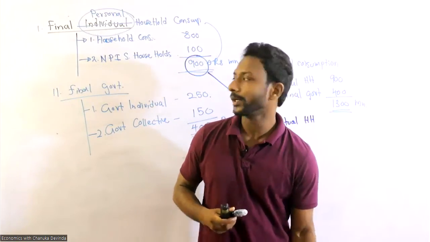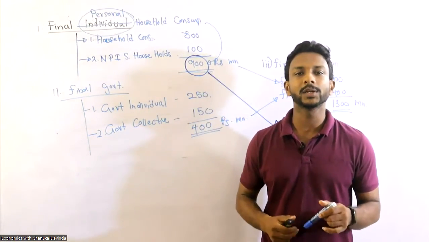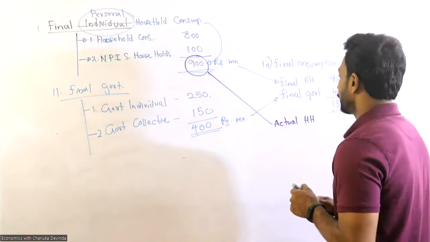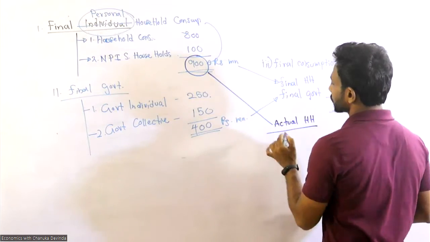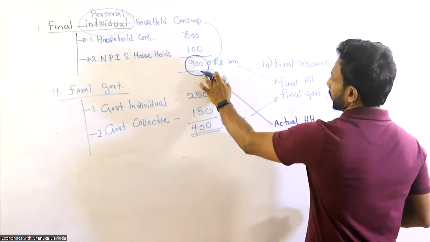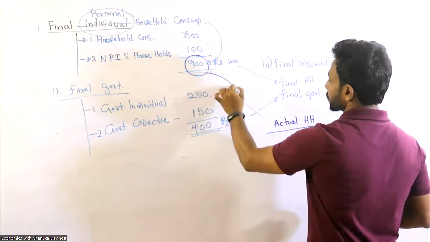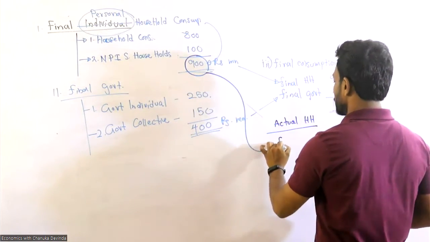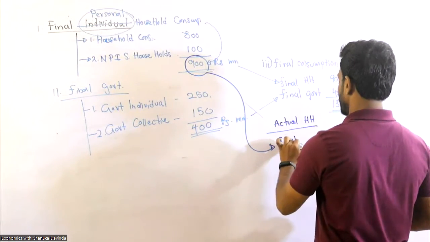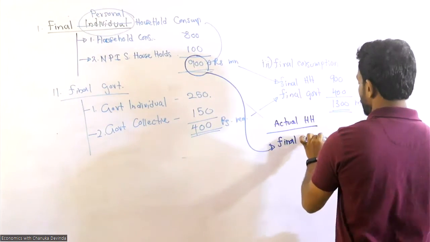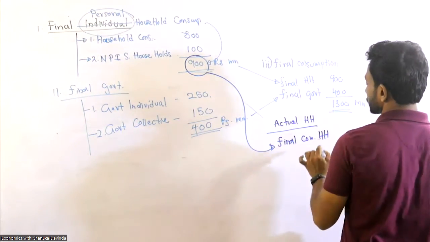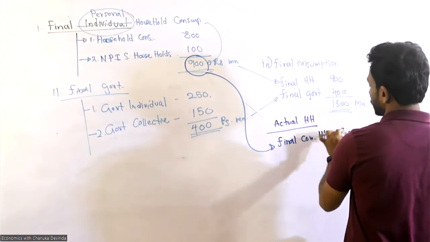That is also individual government expenditure. So for the actual household consumption, right, this final consumption needs to be included. So final consumption expenditure by household is 900.